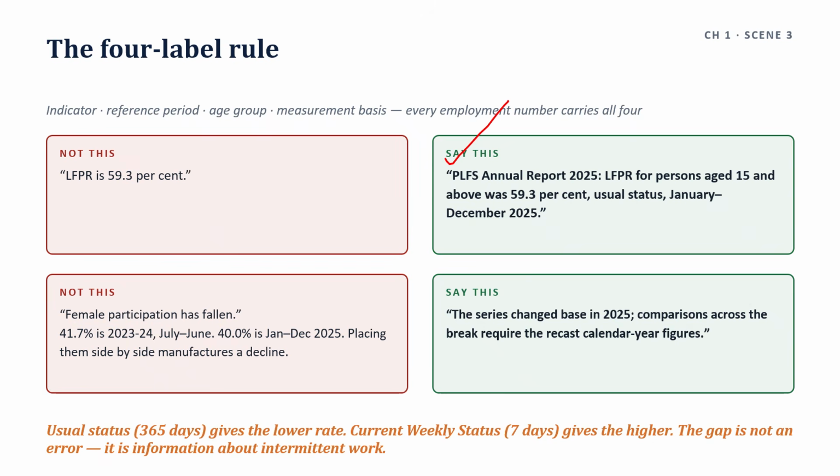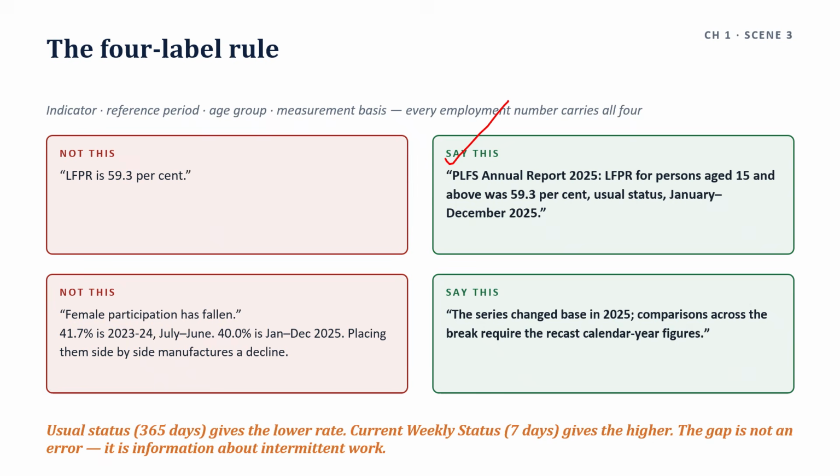MOSPI, Ministry of Statistics and Program Implementation, has backcast the calendar series to 2022. So never place a July-June figure beside a January-December figure without saying so. Female LFPR at 41.7% belongs to 2023-24 July-June.